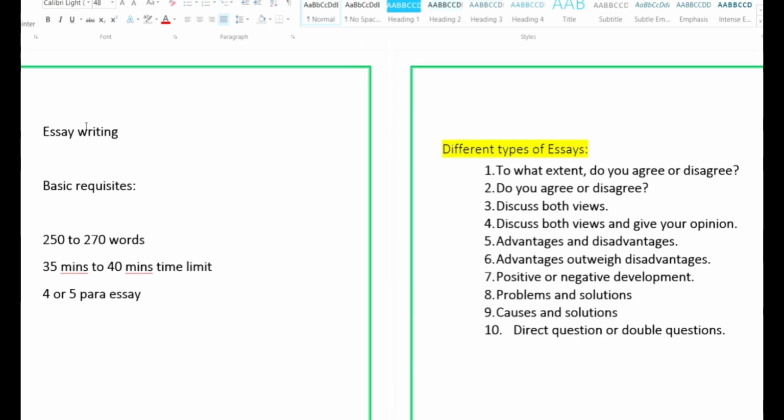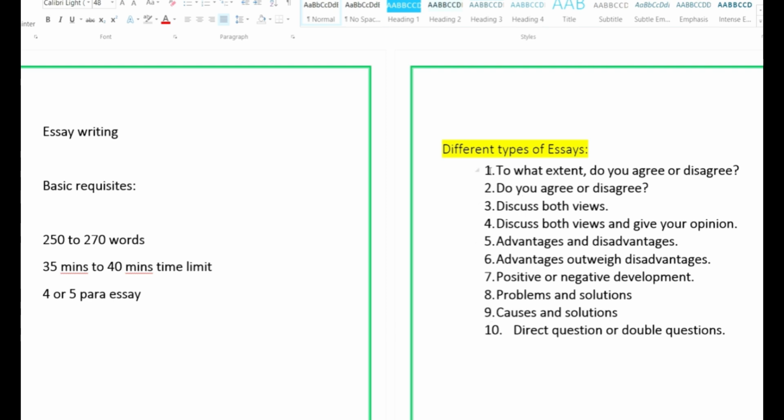This is our essay writing class. The basic requirement of an essay is 250 to 270 words. Then it is 35 to 40 minutes for the word count. Then it is a 4 or 5 paragraph essay. Never ever write a 3 paragraph essay because IELTS will not accept it. Now, the different types of questions. To make it very simple, we will be learning these 10 different question types which are similar, and that's why I have taken them together.